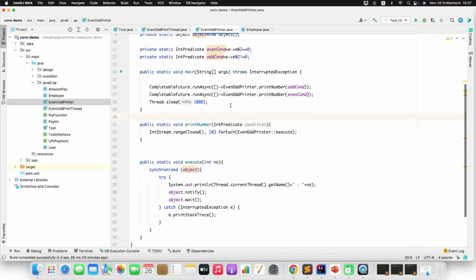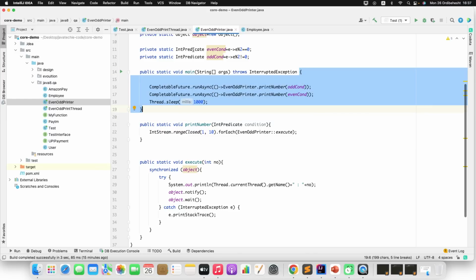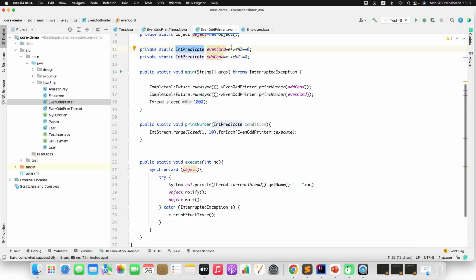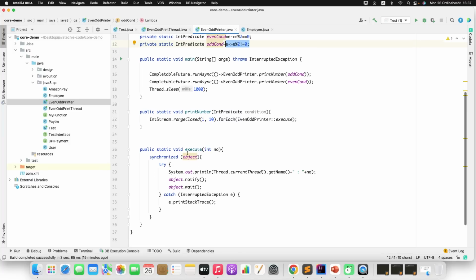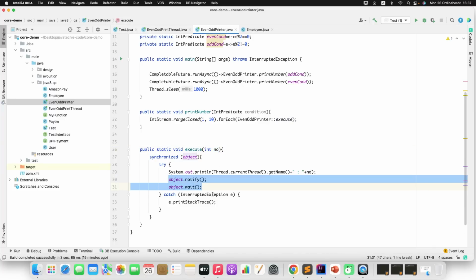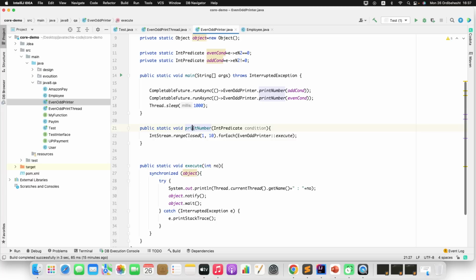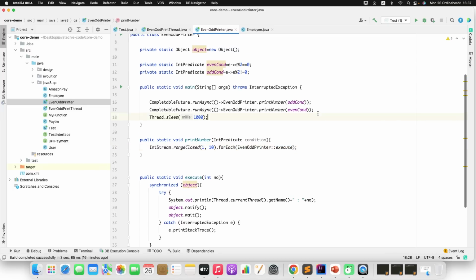So there is nothing complex. If you see the code here, I just defined two IntPredicates to evaluate whether the number is even or odd, first one for even, second one for odd. If you backtrack from the reverse direction, I wrote a method to print the number and play with the thread wait and notify. Then I wrote another method, giving the numbers from 1 to 10 through the IntStream and calling that execute method, which will take the input, print it, then wait and notify the thread. And that's the way I'm creating two threads using CompletableFuture.